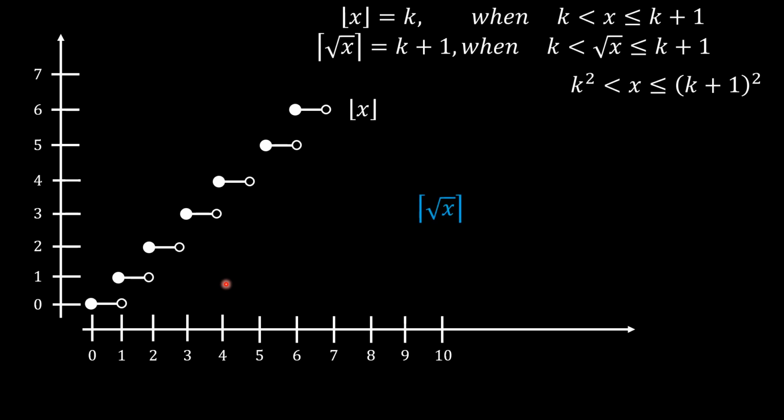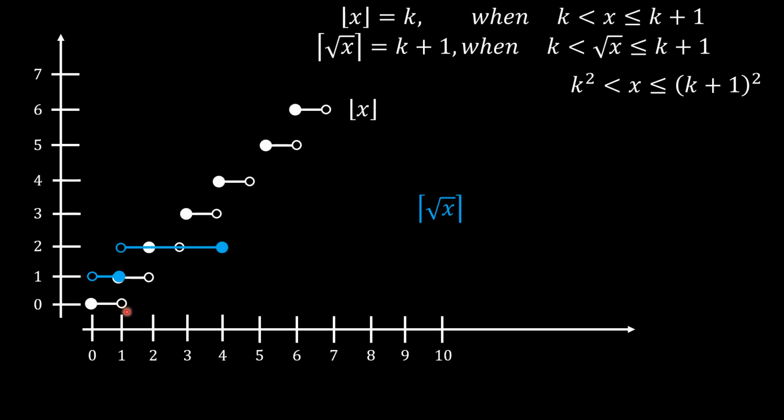What about the blue function, being the ceiling function of the square root of x? Between 0 and 1, because we're looking at that being equal to k plus 1, it's going to be equal to 1.